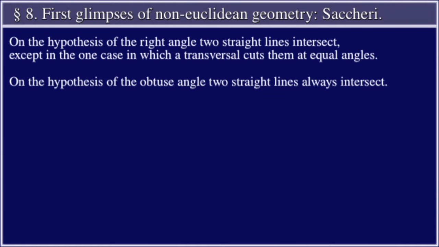On the hypothesis of the right angle, two straight lines intersect, except in the one case in which a transversal cuts them at equal angles. On the hypothesis of the obtuse angle, two straight lines always intersect.